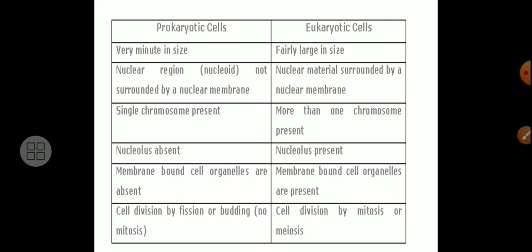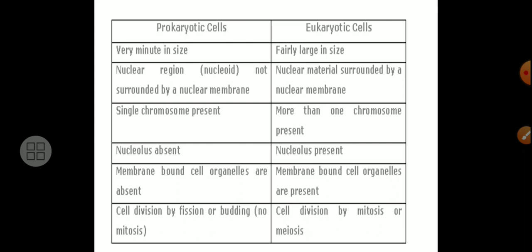In case of prokaryotic cell, a single chromosome is present in that cell. But in eukaryotic cell, more than one chromosome is present. In prokaryotic cell, nucleolus is absent. In case of eukaryotic cell, nucleolus is present.